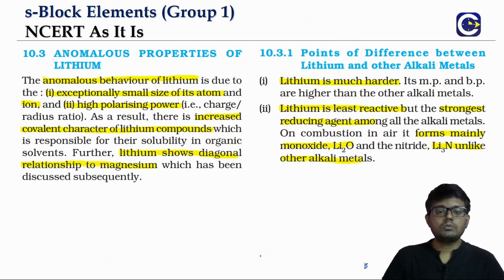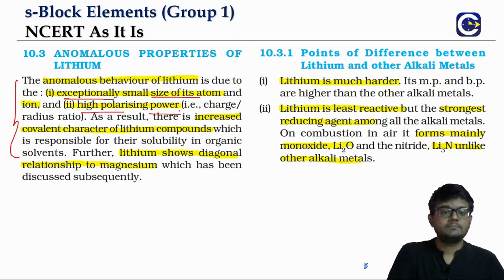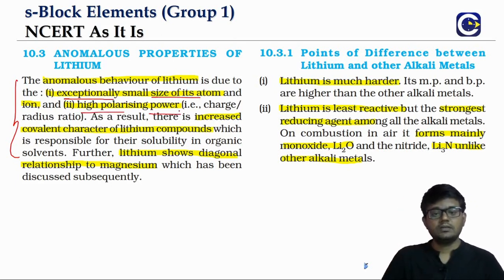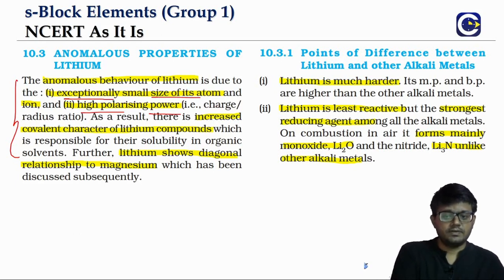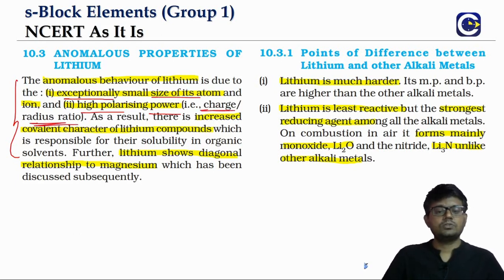And when we talk about lithium, as we have seen before, lithium has got anomalous behavior in comparison to the other elements. The reason for the anomalous behavior is the exceptionally small size of the lithium atom as well as ion, and also the high polarizing power, because by the charge by radius ratio, among all the ions of the first group, lithium has the least radius, so polarizing power will be high.